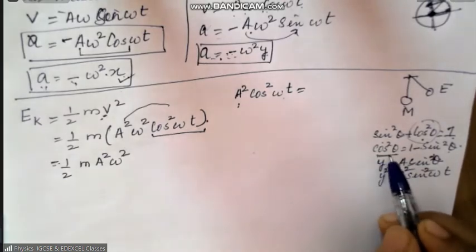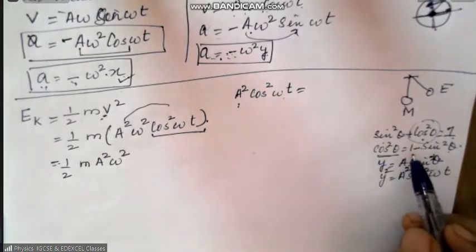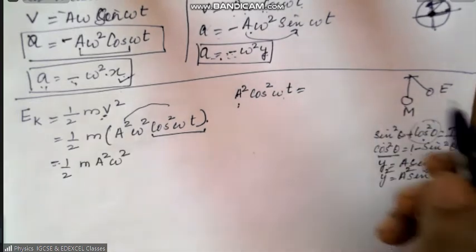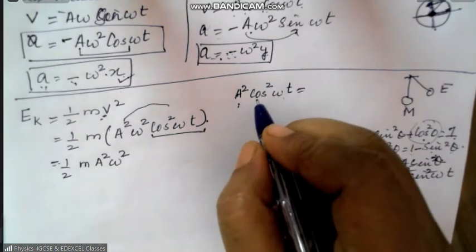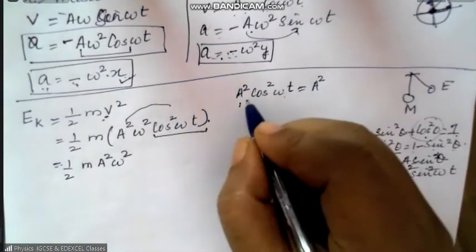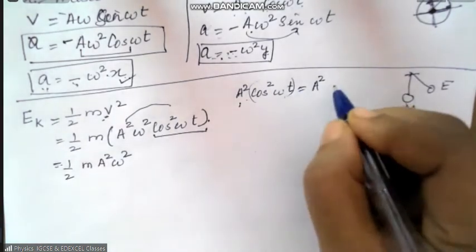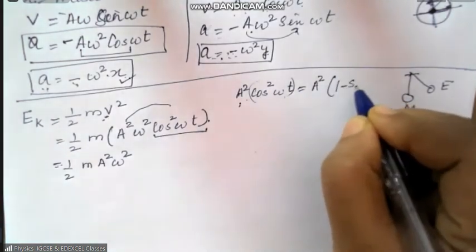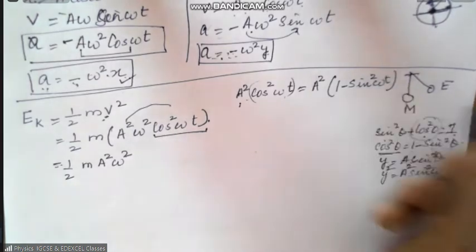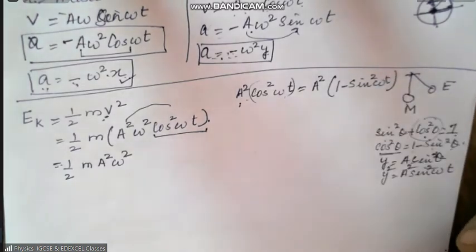So cos square omega t is equal to what? 1 minus sine square omega t. So a square is common. Understood? Did you understand?